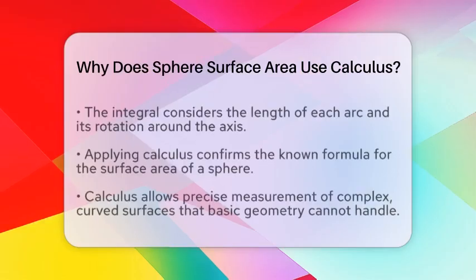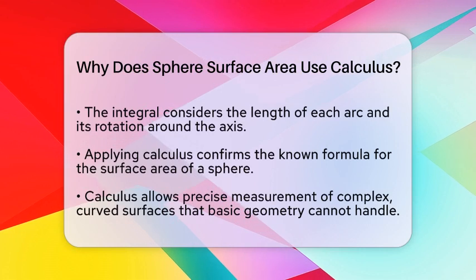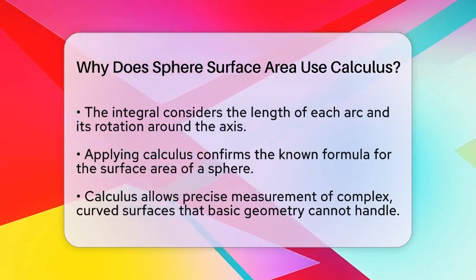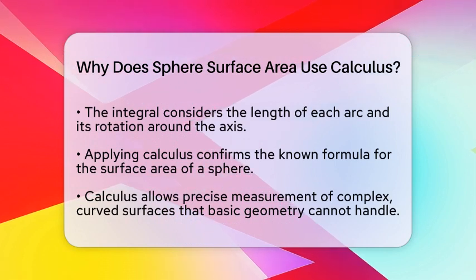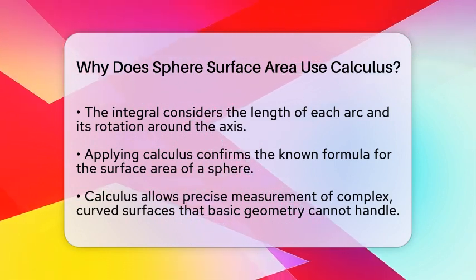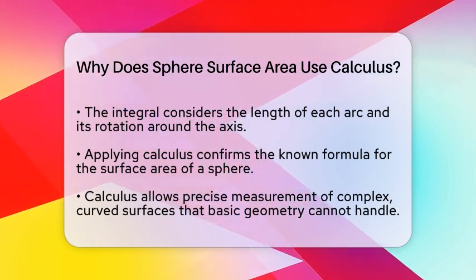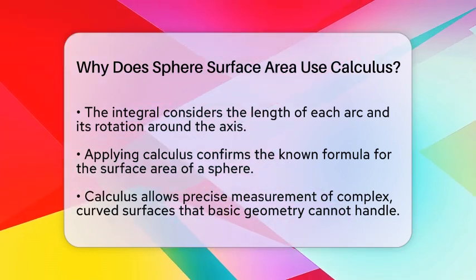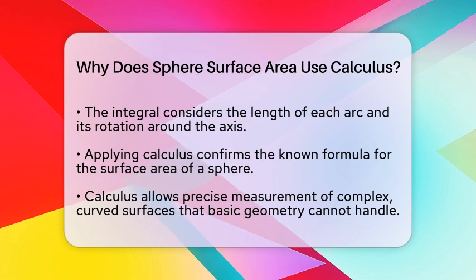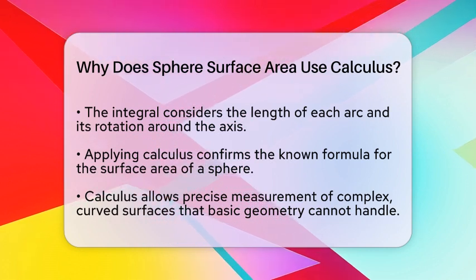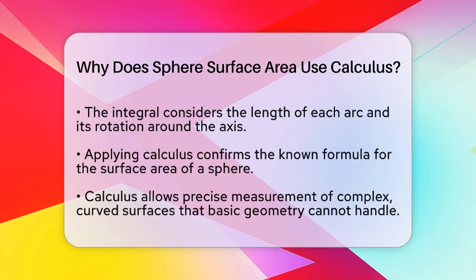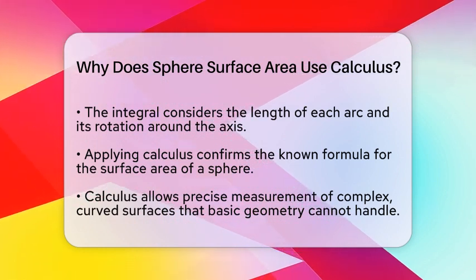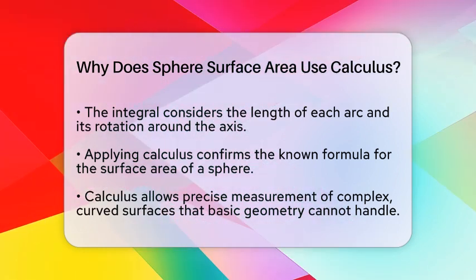When we apply the integral to this curve from one end to the other, it gives us the exact surface area. This process confirms the formula of 4 pi times the radius squared. Using calculus is essential because it allows us to handle the continuous curvature of a sphere. Basic geometry can't accurately measure the surface of a curved shape like this. Instead, calculus provides a precise way to sum up all the tiny surface areas, no matter how complex the shape.